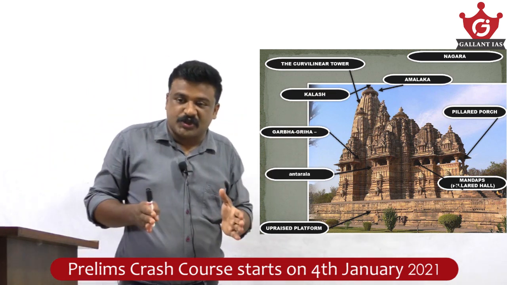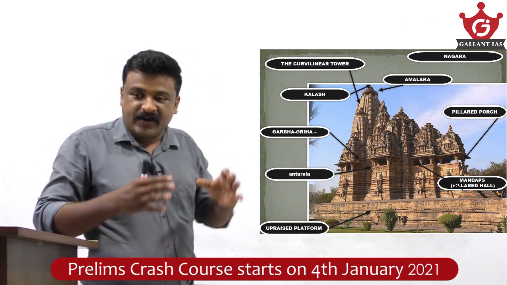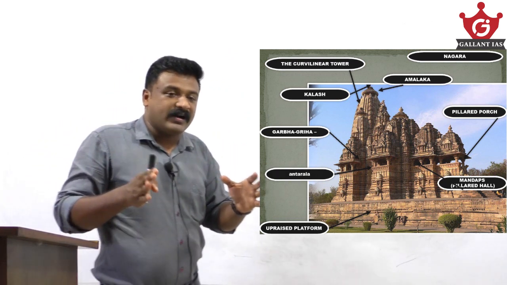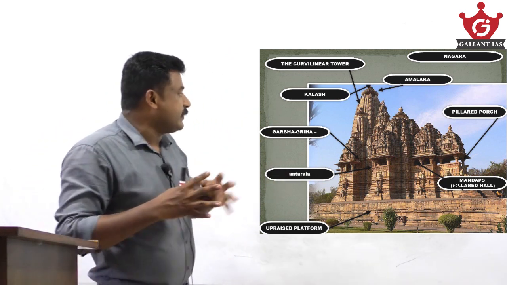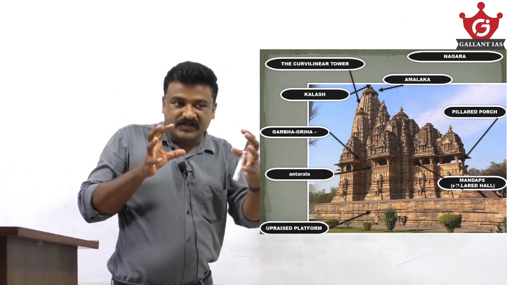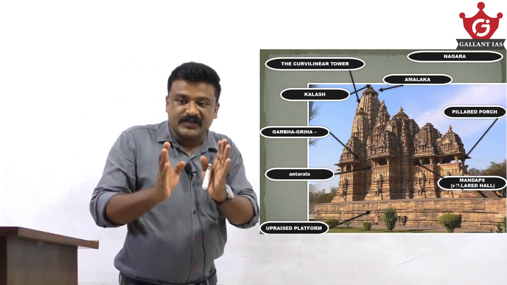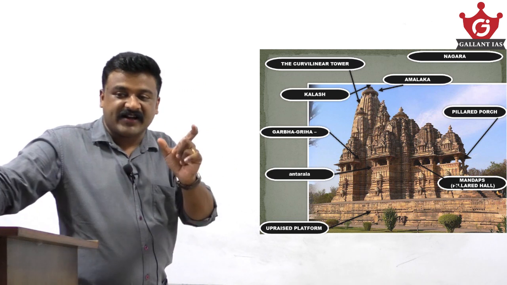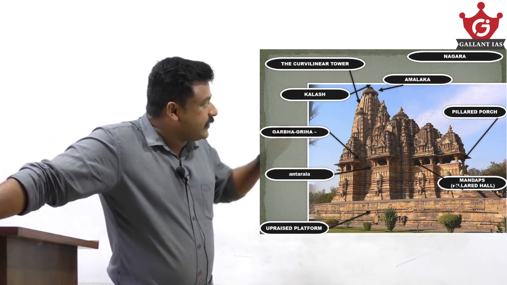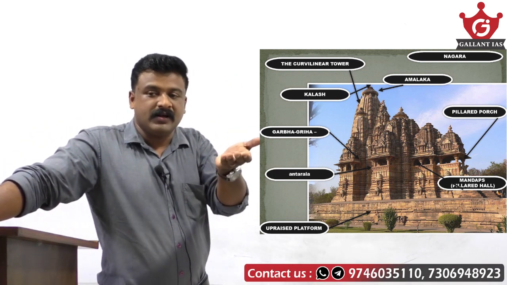Garbhagriha is the chief deity room. The chief deity of the temple is housed in this Garbhagriha, and over the Garbhagriha, the tower is built. Antarala is the vestibular tunnel, a small tunnel between the Mandapa and the Garbhagriha. Then the pillared porch, that is the entrance Mandapa, Ardha Mandapa.